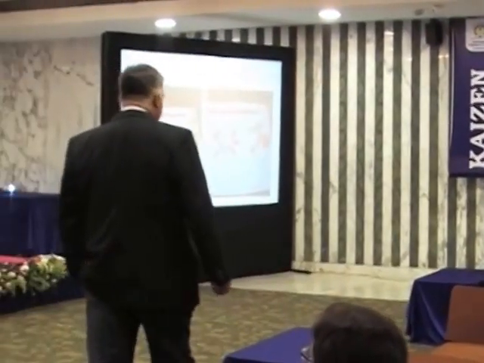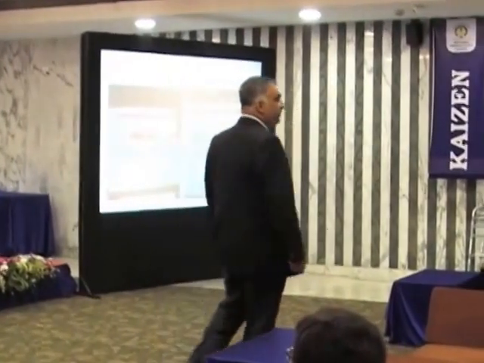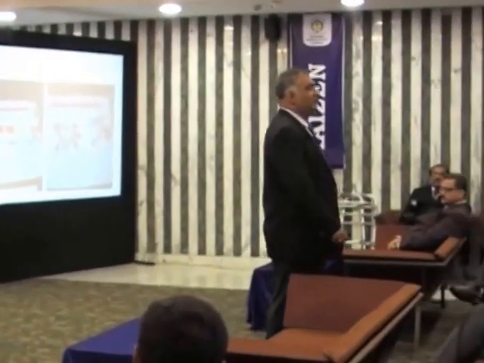Material movement minimum. No waiting. Inventory is minimum through one piece flow. Then it should move forward. No waiting. Minimum waiting time. What else? Less space.